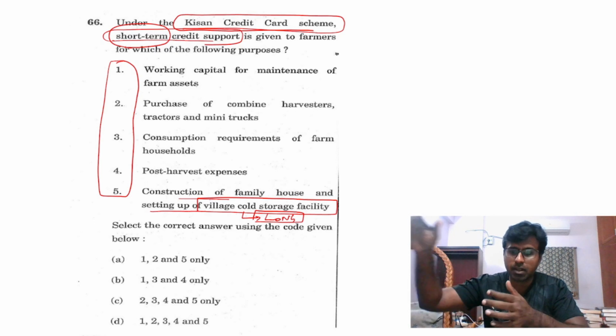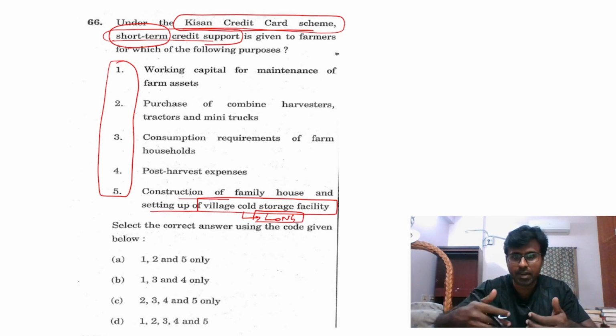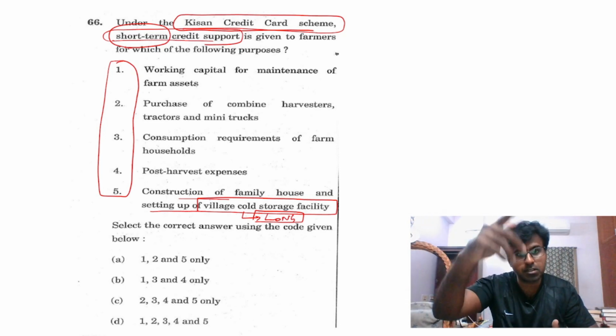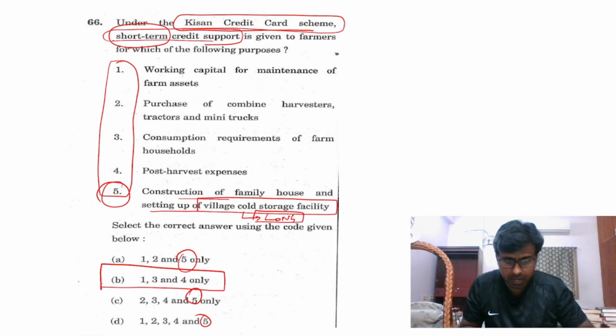Somebody will come and put the material, and I will get the rent. After that I will pay. That is long term. So in that one word, you remove 5. See the magic. The answer is 1, 3, 4. B is the answer.